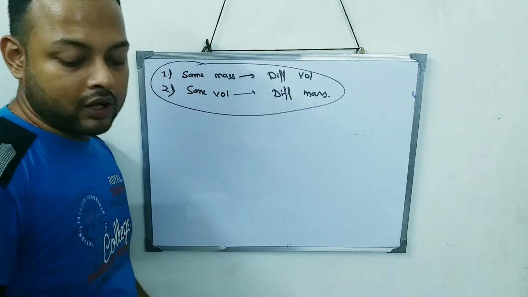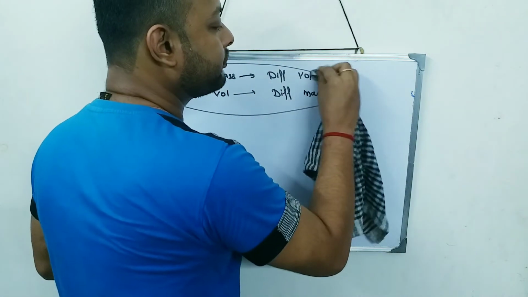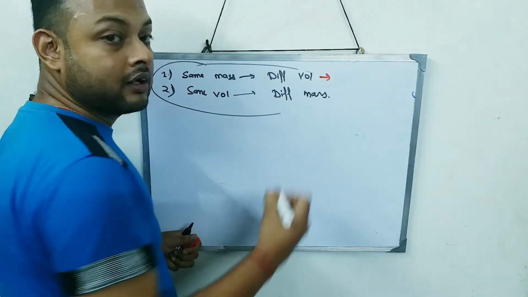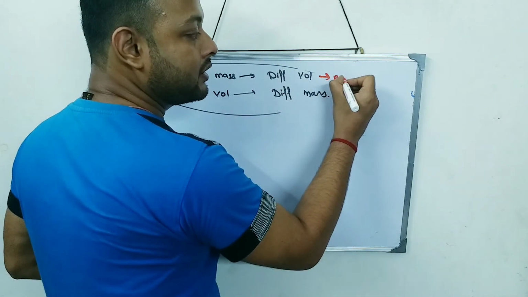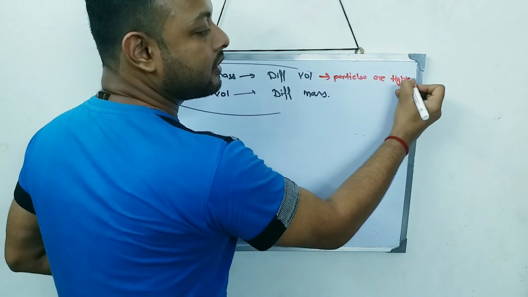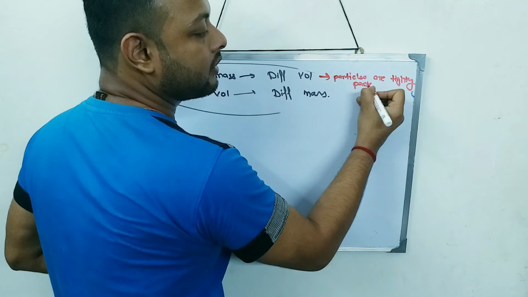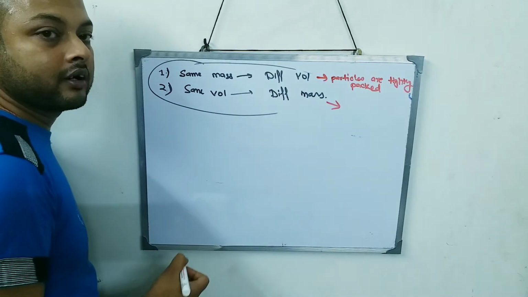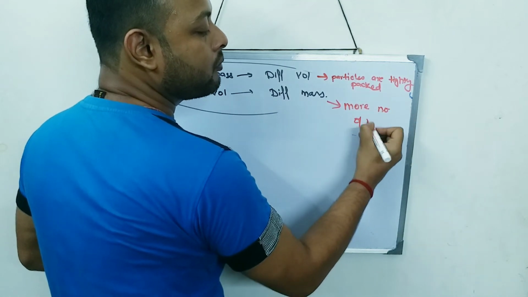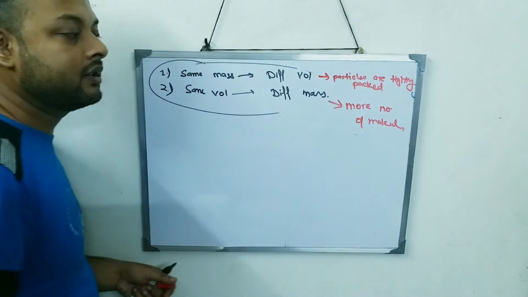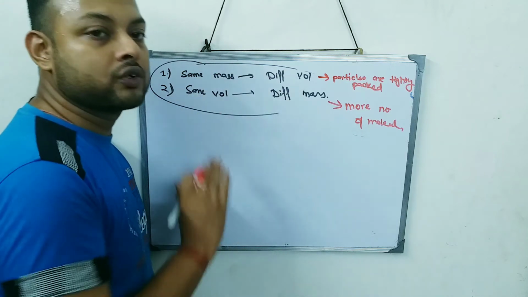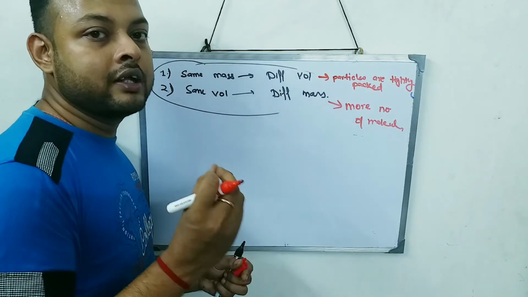In the first scenario, what was the reason? The particles are tightly packed. And in the second, what is the reason? More number of molecules. So the number of molecules, or molecules which are tightly packed, plays a very important role in understanding this concept. And here comes a new word.